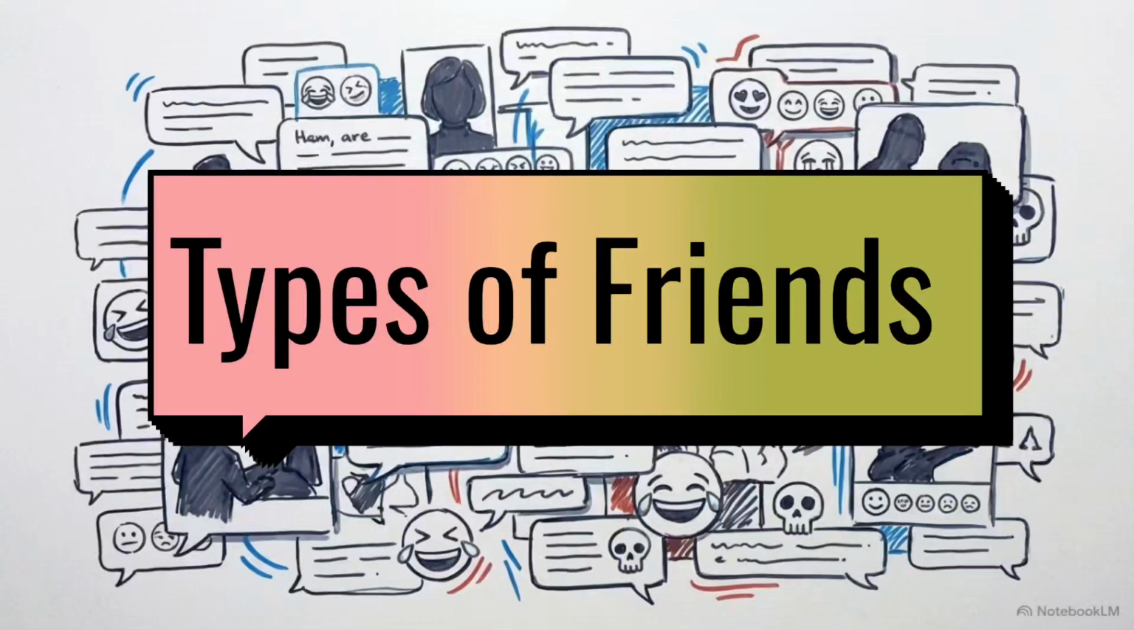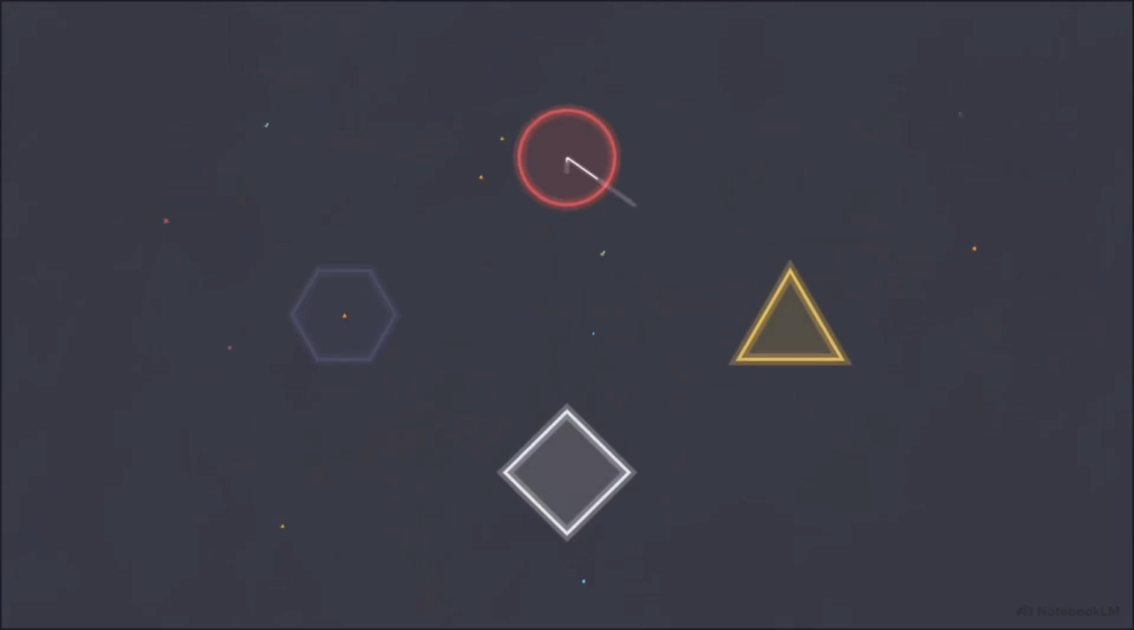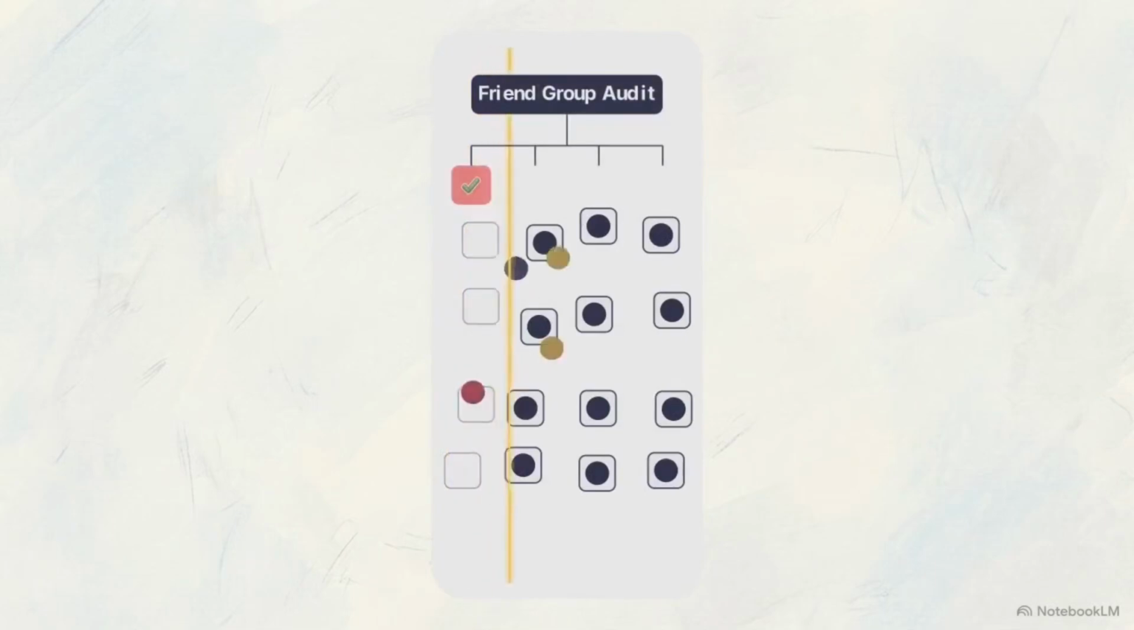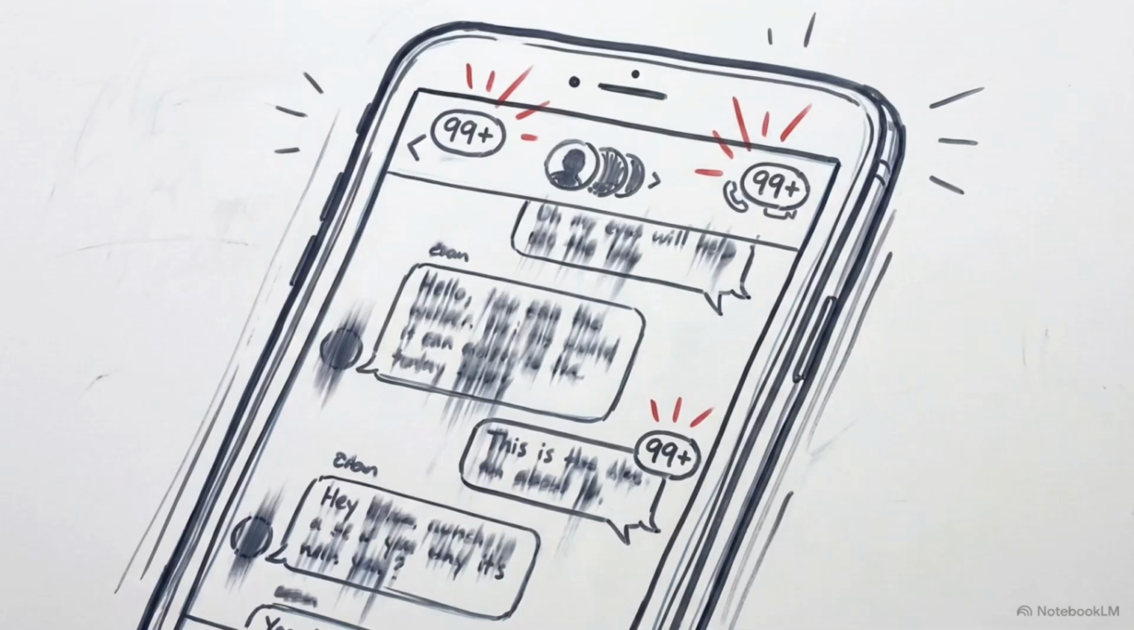Your main friend group might look like a chaotic mess of inside jokes and dead-end threads. But beneath that noise, every functioning social circle is built on the exact same 4 behavioral archetypes. A friend group audit, a systematic way to categorize the people in your circle to see how your group actually operates. Pull out your phone and open your primary group text thread.